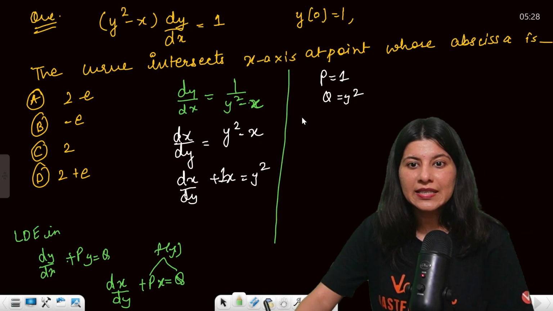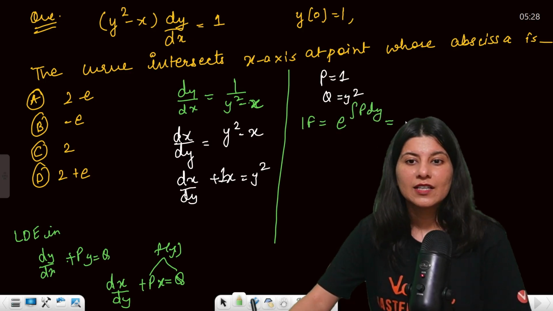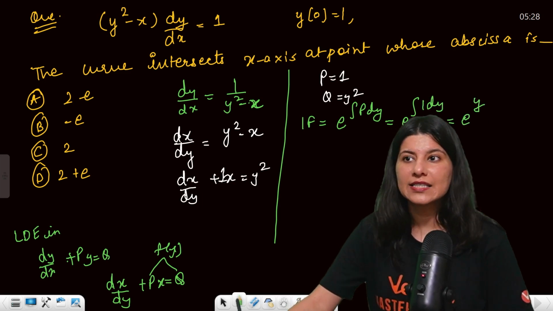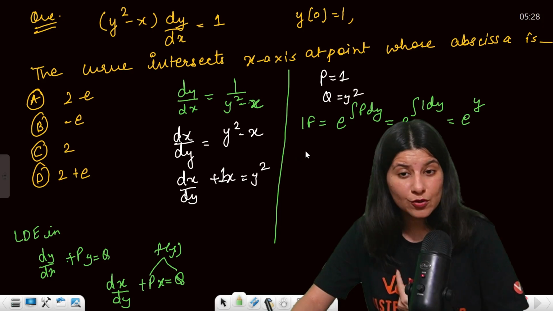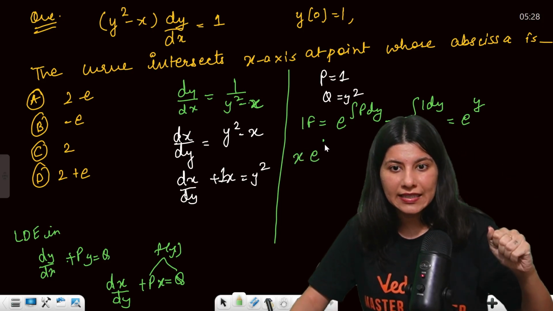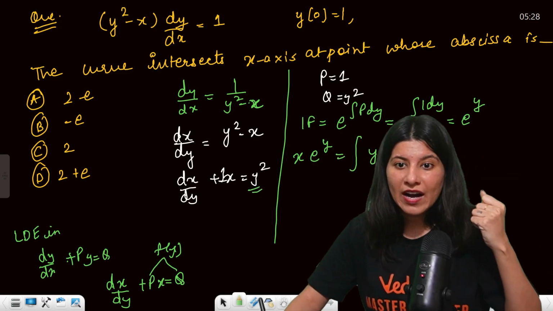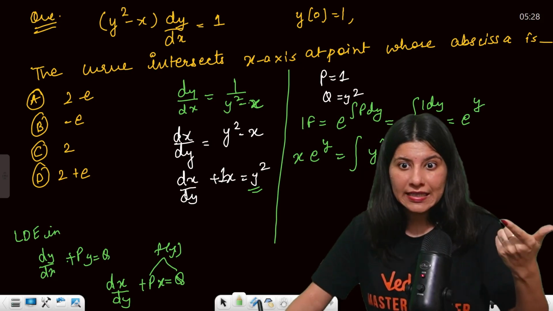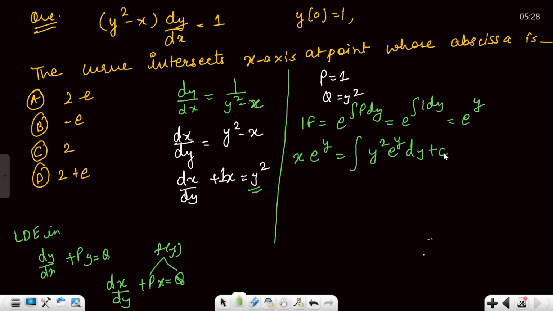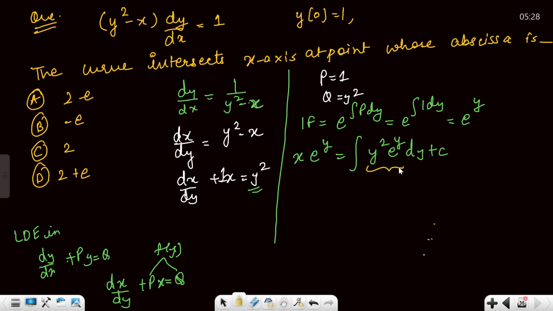So now the integrating factor will become e raised to power integral of p dy, so e raised to power integral of 1 dy. e raised to power y is your integrating factor. And your solution will be not y times the integrating factor, it would be x multiplied by the integrating factor equals integral of q, here q is y square, into the integrating factor dy, plus c. This is how it is going to become. Now you have to just integrate this.